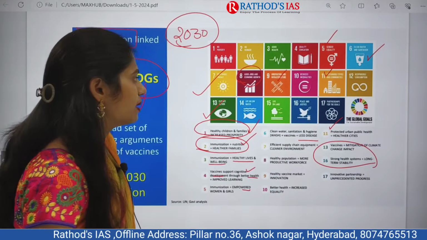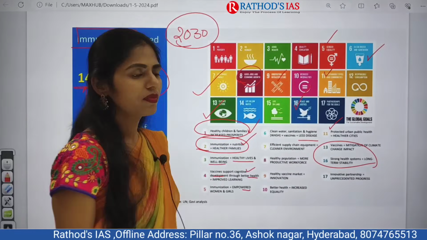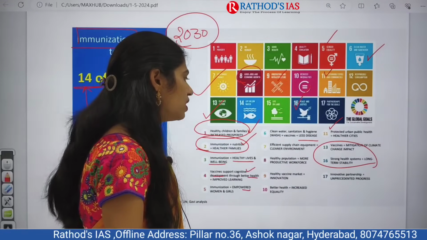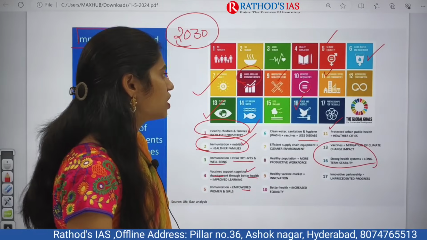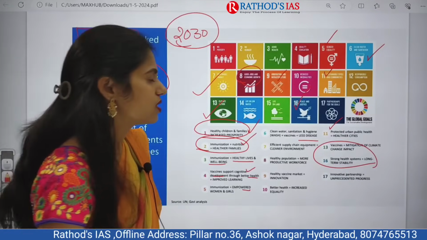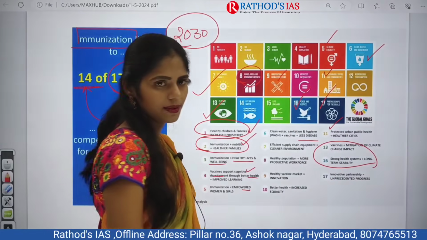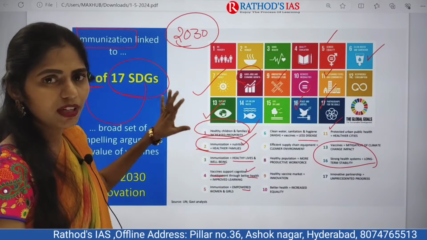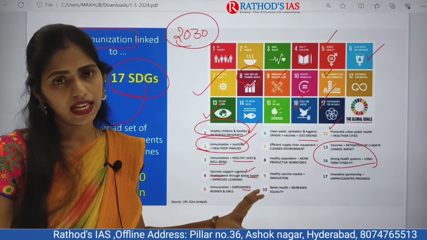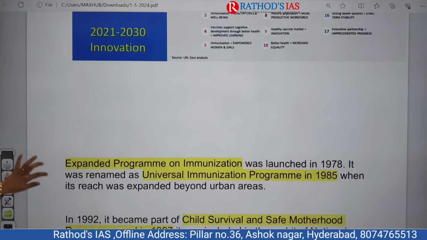So that Sustainable Development Goal 16, peace and justice, can be assured. And next, we can also go for innovative partnerships with different countries. Because of this we can achieve Sustainable Development Goal 17, which talks about partnerships for the goals. So these are the 14 out of the 17 Sustainable Development Goals that we can achieve. Okay, now let us move on.